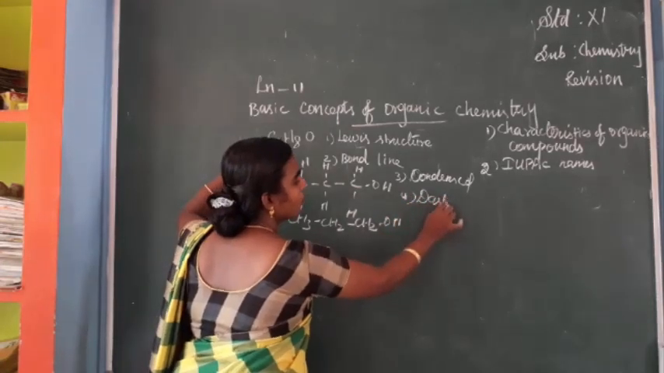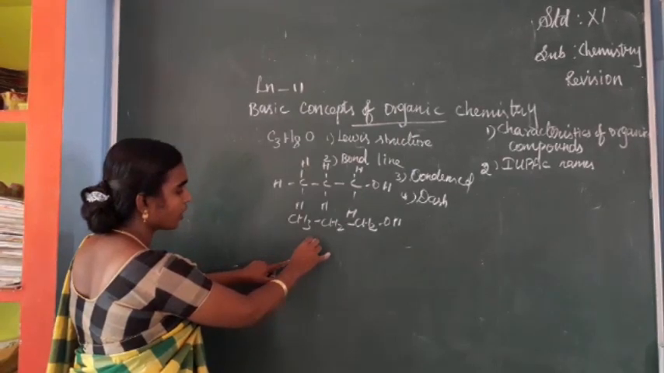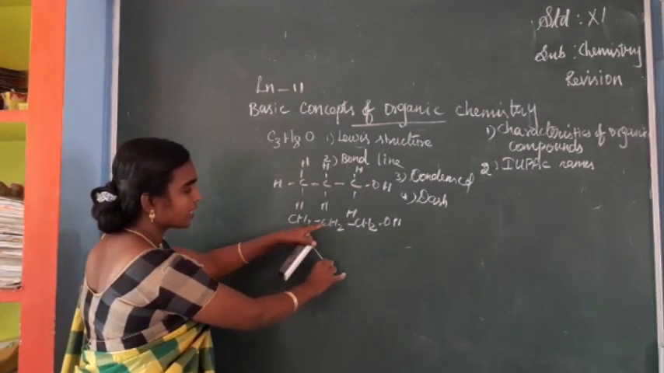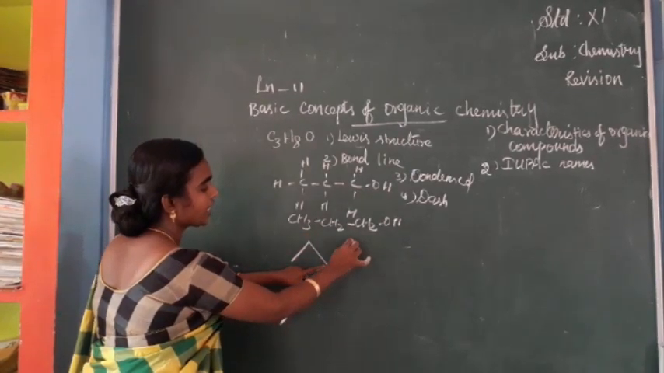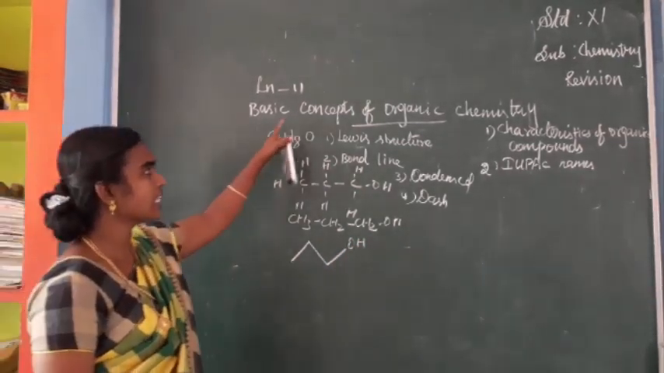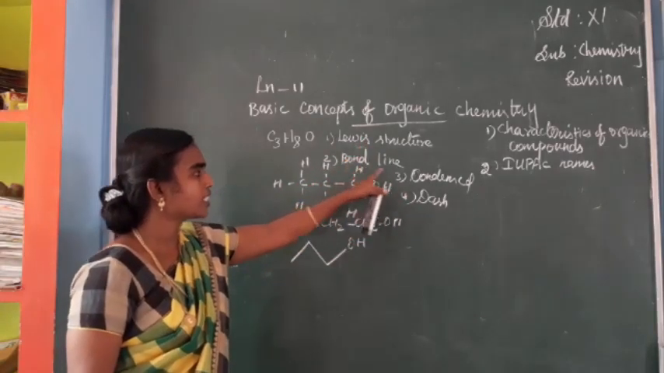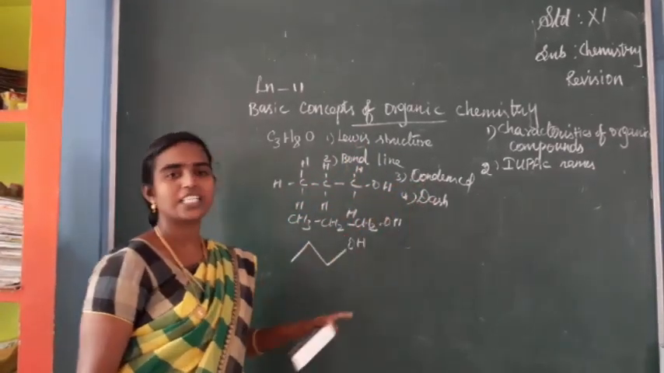The same compound we can write like this: CH3. One corner means one carbon, the next corner is for the next carbon, and this corner is for the next carbon. Next OH. Have you understood? So these are the ways of representing the structure of a compound: the bond line structure, the condensed structure, and the dash structure.